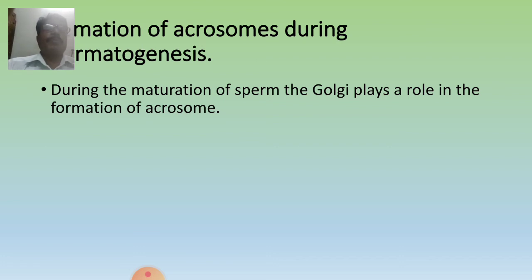Where the tip of the sperm is formed, there is a pointed structure which is dilated due to the presence of the Golgi complex. This Golgi complex is useful for the penetration of the sperm into the egg. So that is also a function of the Golgi complex in spermatogenesis.